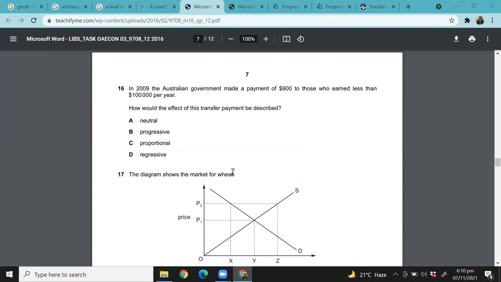How would the effect of this transfer payment be described? Because the confusion that I'm having is that, think about this, progressive taxation is very simple and easy to explain, right? So it's something like the higher the income that you earn, the higher the rate of tax, right? But transfer payment being progressive, this is something that I'm hearing for the first time. Right. Yeah, I think you're right. So it means taking taxes from the rich, right? And giving it to the poor then. Yeah, progressive, right? Makes sense.